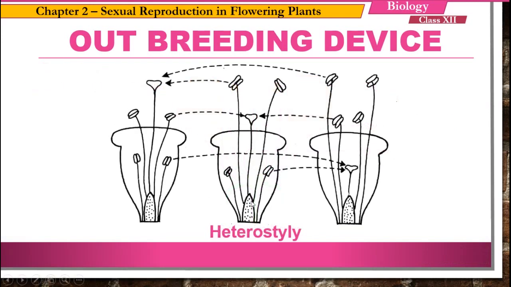So here in case of heterostyle, the flowers are having different heights of styles and stamens. Such kind of method is seen where the flowers are bisexual. Once again, if there are both androecium and gynoecium in the same flower, at that time they may show the different length in their style and the filaments. So having the different heights of these structures, they may prevent self pollination up to some extent.